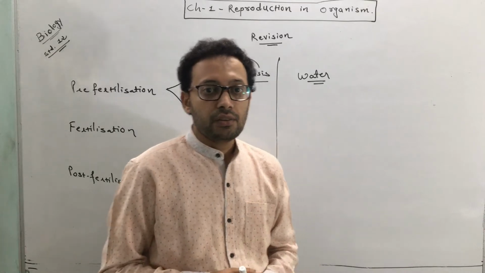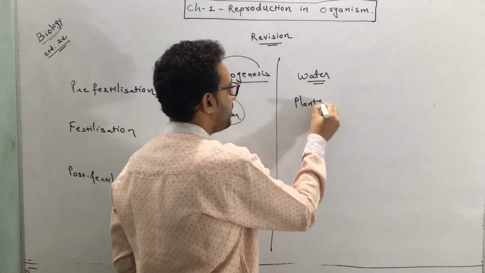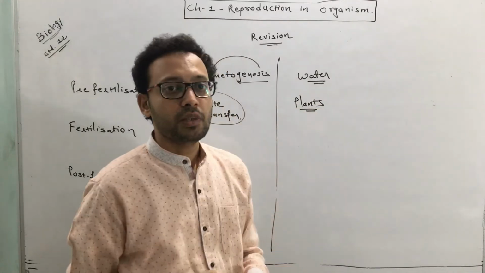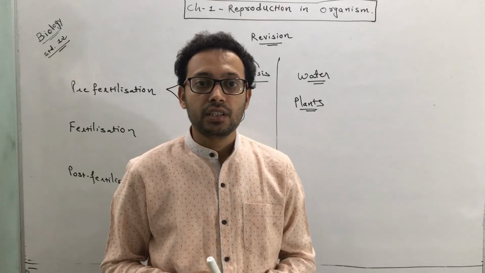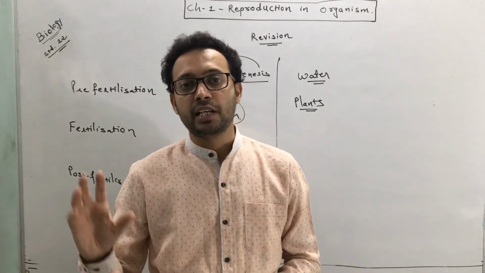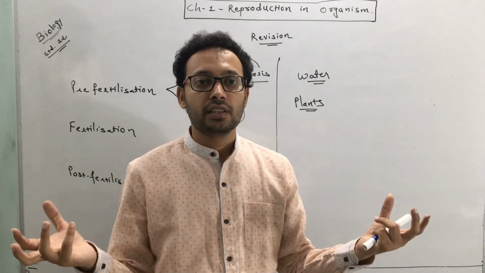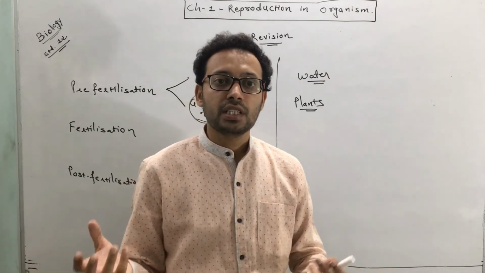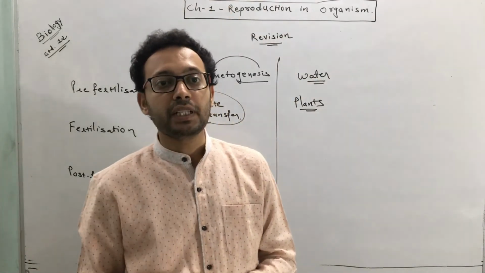Now the plants, specifically flowering plants. In these flowering plants, or angiosperms, both gametes are non-motile. The male gamete present in a pollen grain and the female gamete present in an embryo sac are both non-motile. So in these circumstances, they need a certain agent to transfer the male gamete to the female gamete.